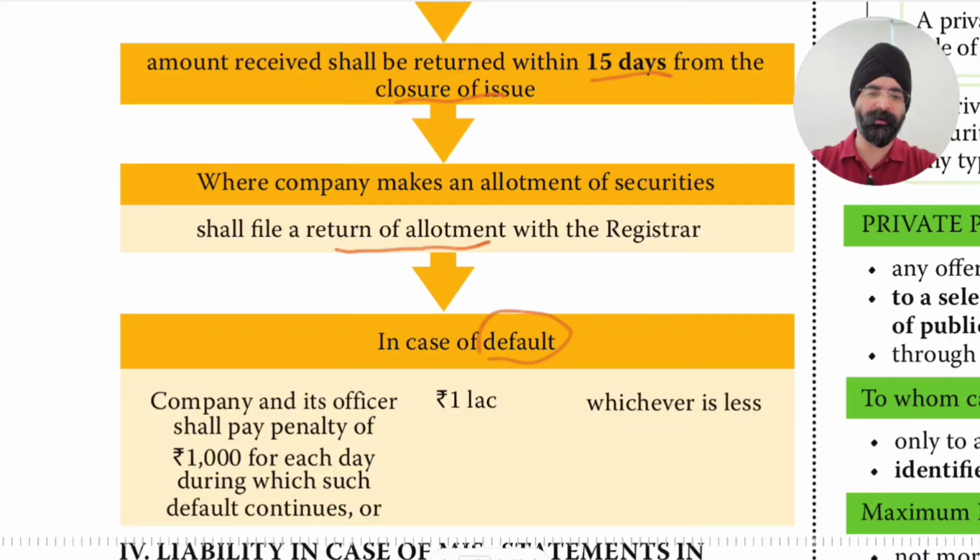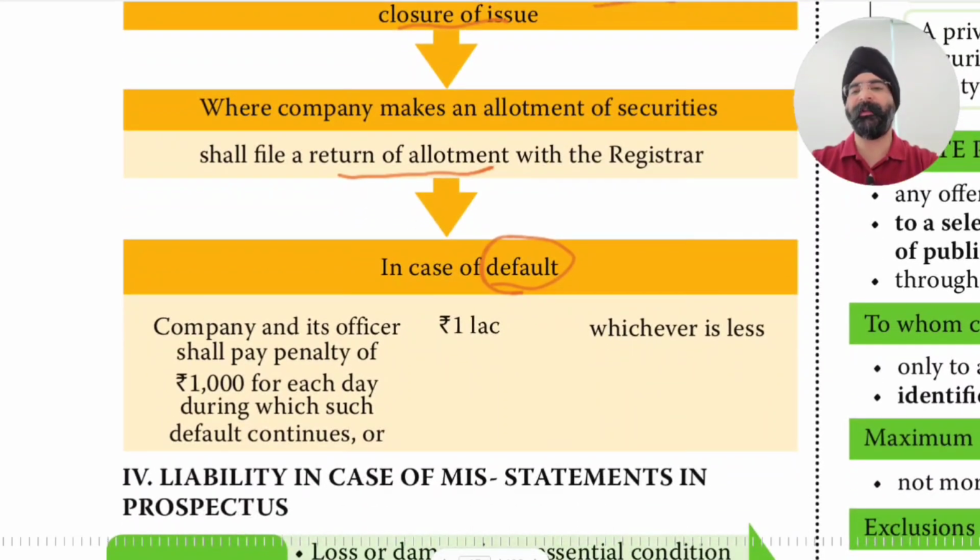In case of default, the company is liable and its officers are also liable for a penalty of rupees 1000 for each day during which such default continues, or rupees 1 lakh, whichever is less.